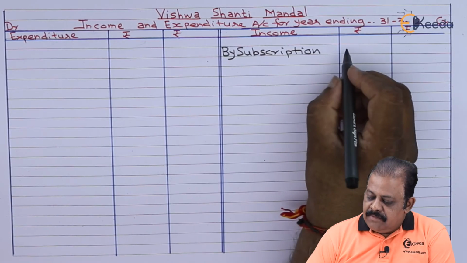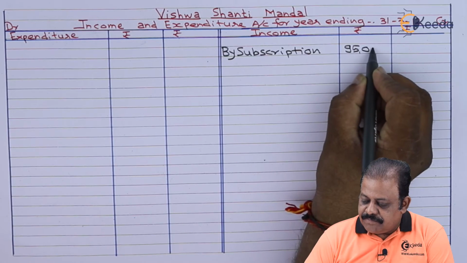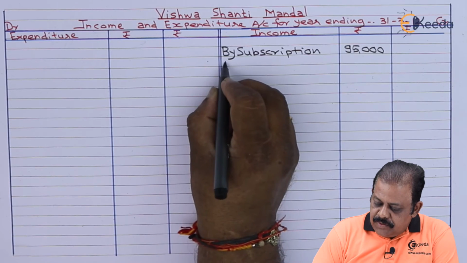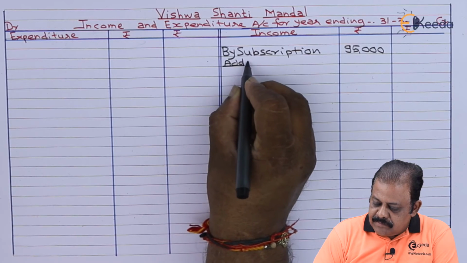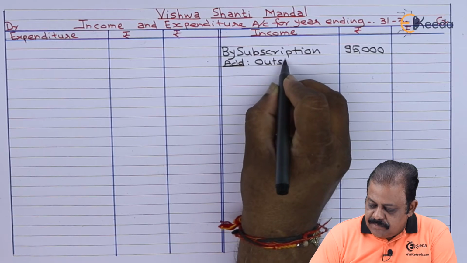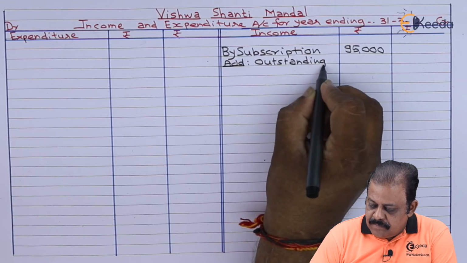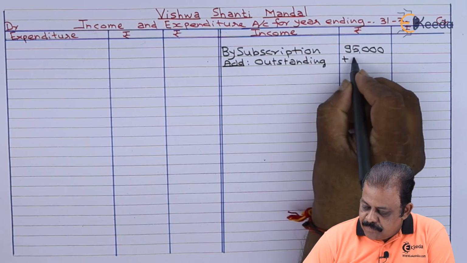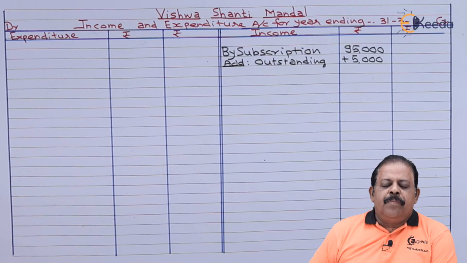On credit side, we'll be writing actual amount received rupees 95,000. To this we are required to add amount receivable rupees 5,000.